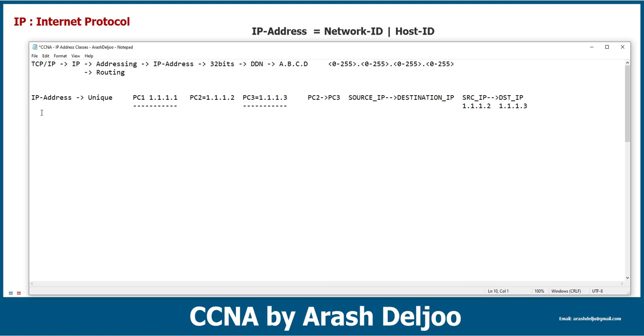Let me talk about the answer to this question: is uniqueness sufficient for the IP address, or do we need another criteria for one IP address? You can imagine one city. For example, in our city we have many houses, and you know that every house should have one address. For example, all of the hosts in one city. This city has a unique IP.